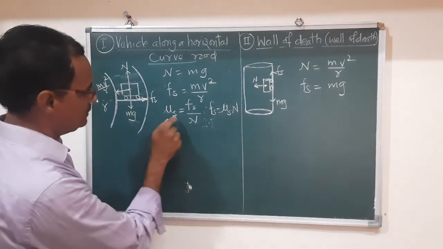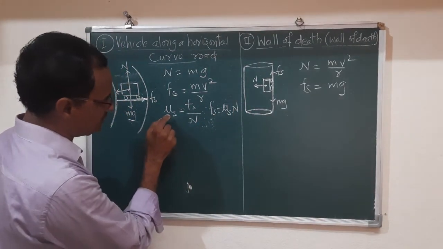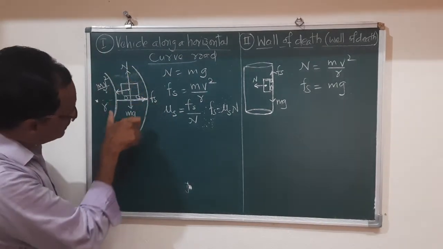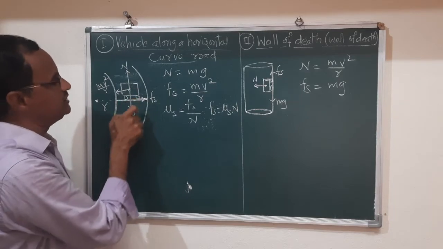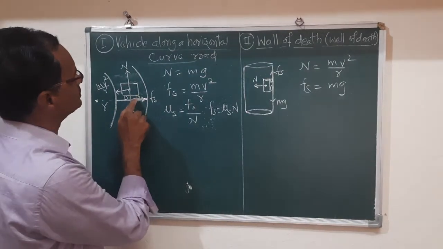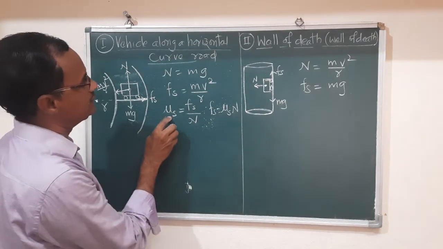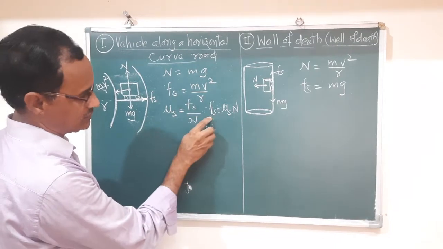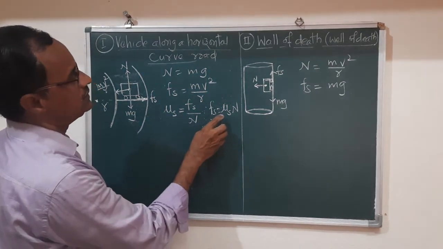Now here we have considered the coefficient of static friction because this horizontal curved road has friction between the road surface and tires, and therefore we have to consider the coefficient of friction, and in terms of static force of friction, it can be written as